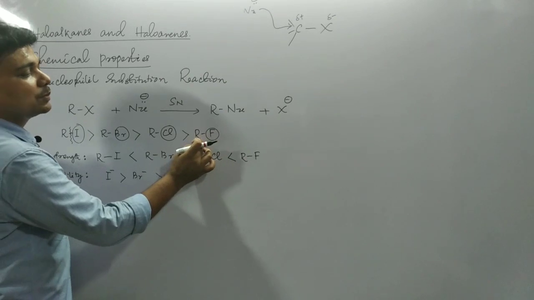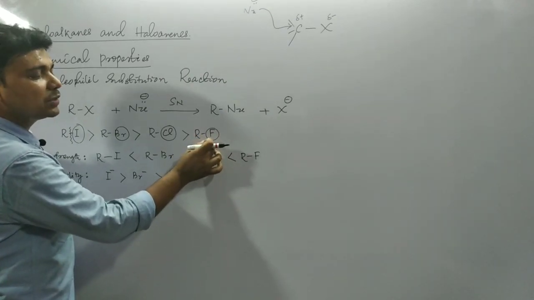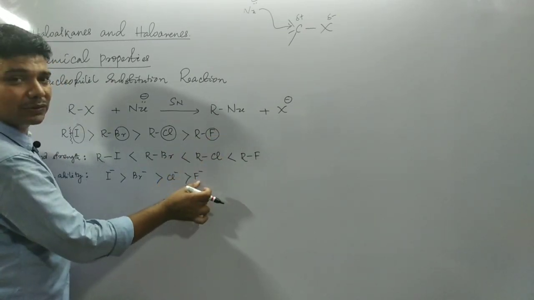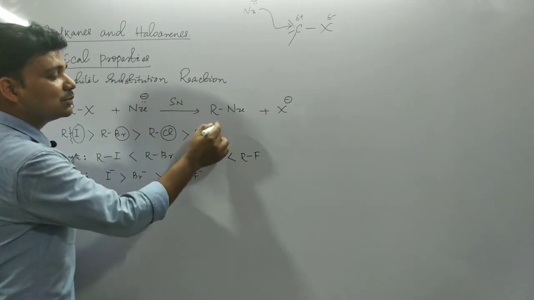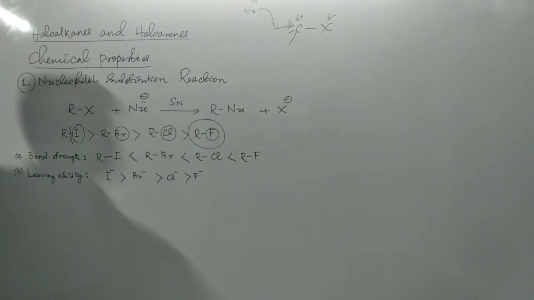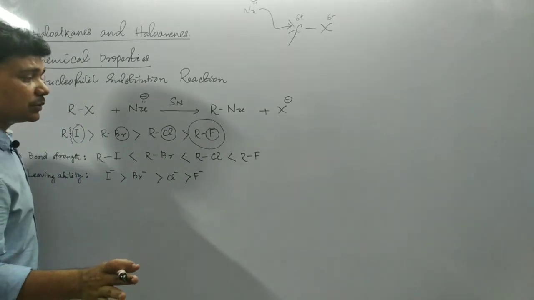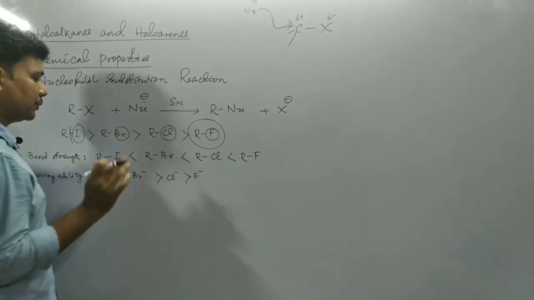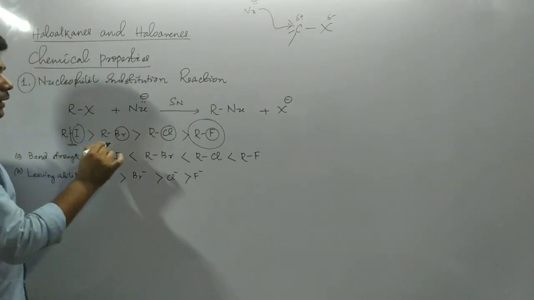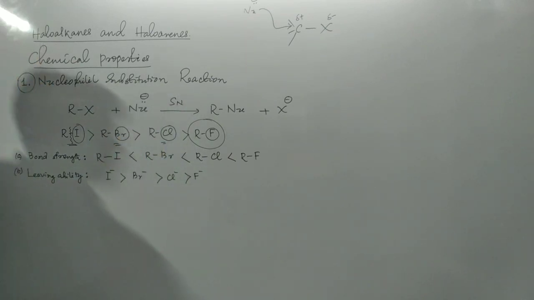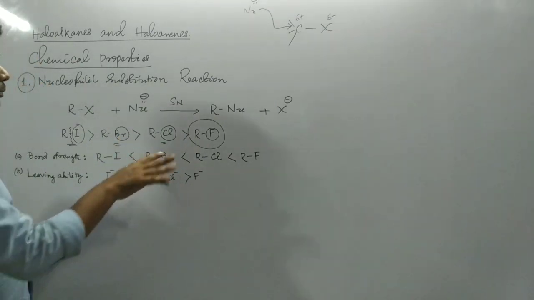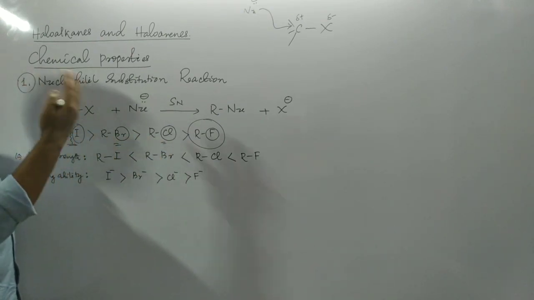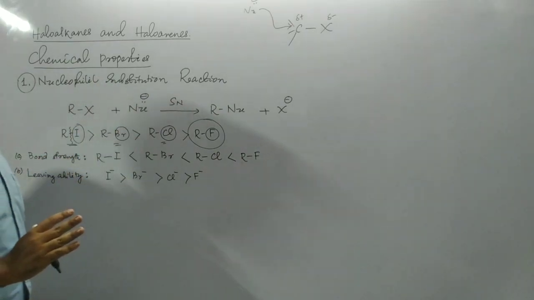In RF, this bond strength is quite high. This is a quite strong bond. And the leaving ability of fluoride is least. Due to these two reasons, these molecules are generally very less reactive towards nucleophilic substitution reaction. So basically under this nucleophilic substitution reaction, we will deal with RI, RBr or RCl because these molecules are quite reactive. And if we compare the relative reactivity of these three molecules, RI's reactivity is highest. These are the reasons.